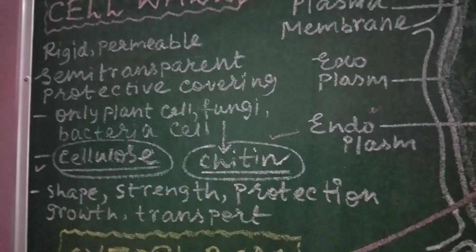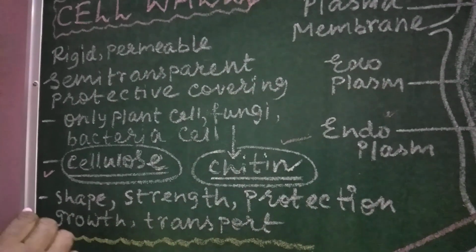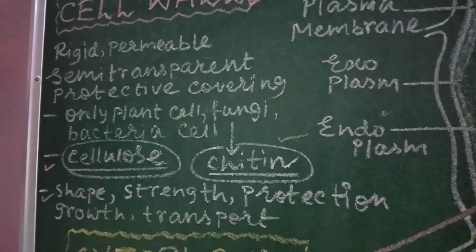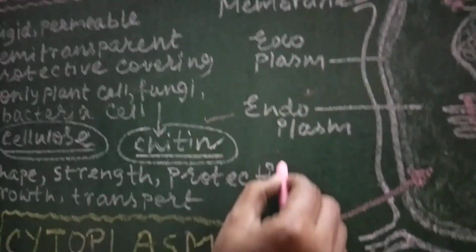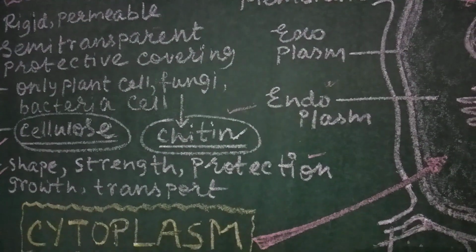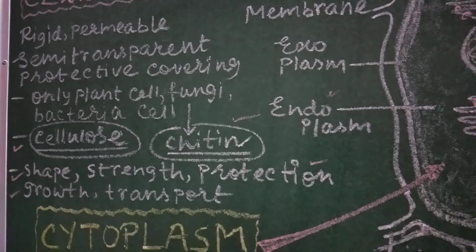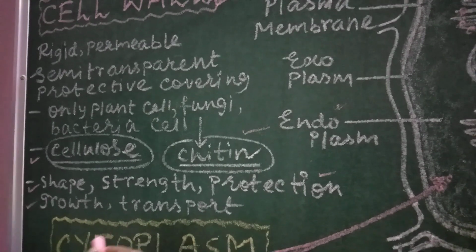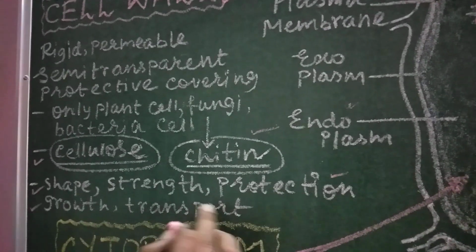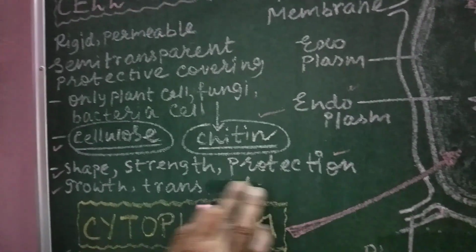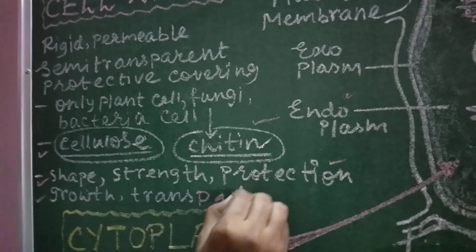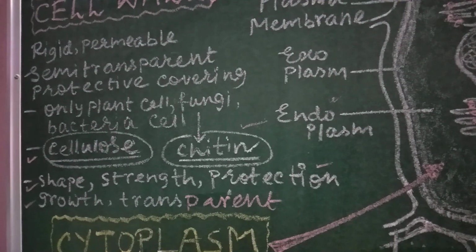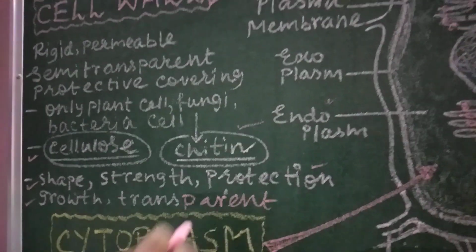What are the functions of the cell wall? Cell wall gives shape to the cell. It gives structural strength and rigidity to the cell. It protects the internal materials of the cell. It helps in growth. That means the growth of the cell wall indicates the growth of the organism also. It is transparent to semi-transparent. It is not like the cell membrane. It is not selectively permeable. So this is about the cell wall.